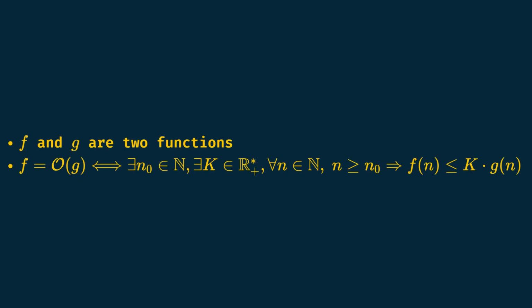If f and g are 2 functions taking one integer as an input and outputting another integer, we say f is big O of g if there is a value n0 big enough such that for every n greater than this n0, we have f of n is less or equal than k times g of n, where k is a non-zero positive constant.